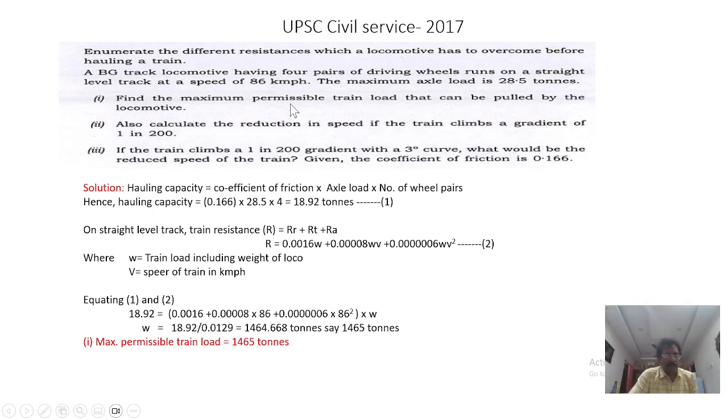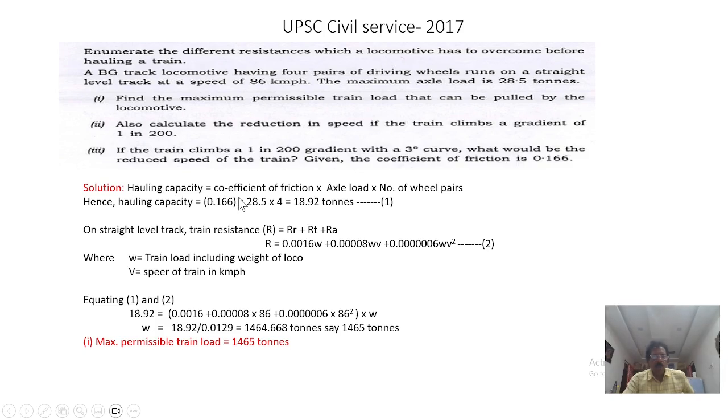So we can proceed here. The hauling capacity we have to find out. Solution: the axle load is given, 4 pairs of driving wheels are given, which means 4 axles, and the coefficient of friction 0.16 is given. With that we can find out the hauling capacity.